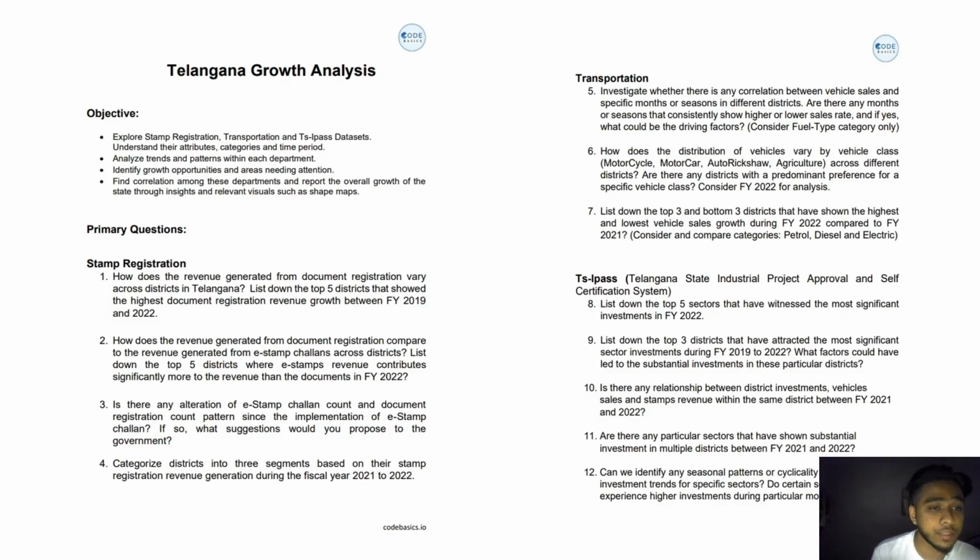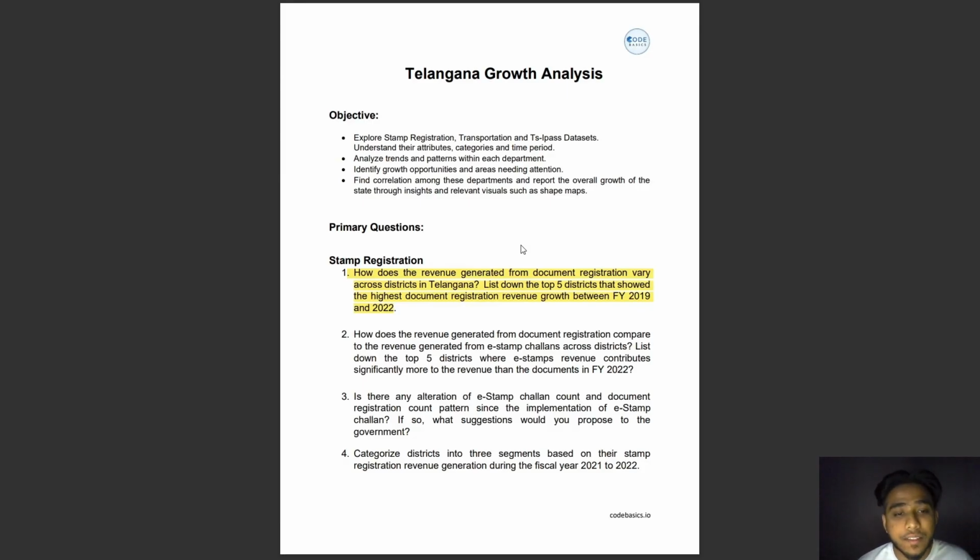So the objective is to explore stamp registration, transportation, and TSI pass data sets and understand their attributes, categories, and time period, and then analyze trends and patterns within each department and identify growth opportunities and areas needing attention. And we have to find correlation among these departments and report the overall growth of the state through insights and relevant visuals such as maps, which we are going to see in Power BI. Let's start answering the questions. Let's start from the first one.